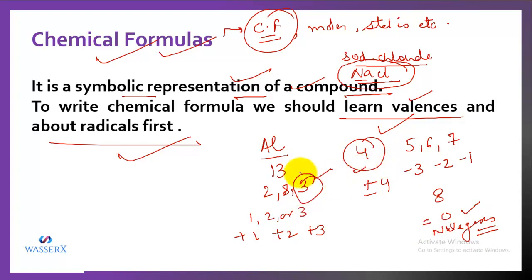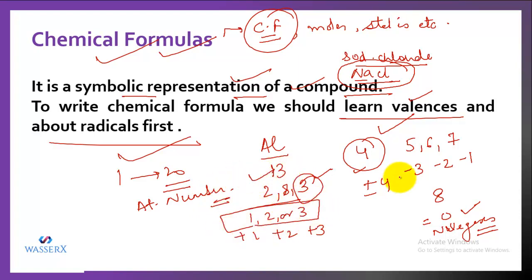Right. So this is how you can work out the valencies for elements 1 to 20, that is, the elements having atomic number 1 to 20. You can write the atomic number, you can write the configuration, and by looking at the valence electrons, you can make out their valencies.